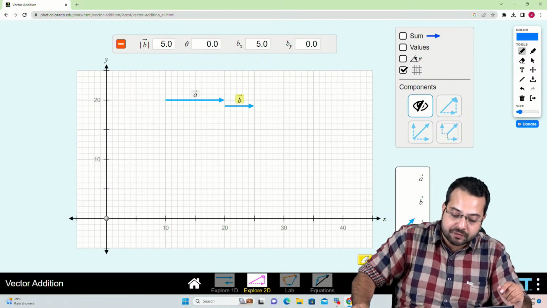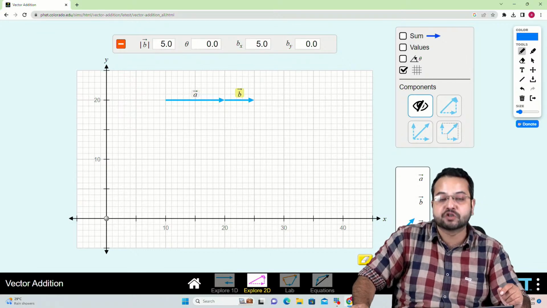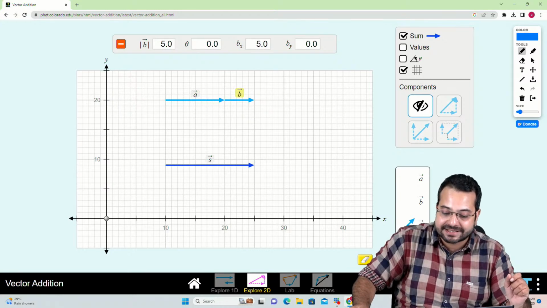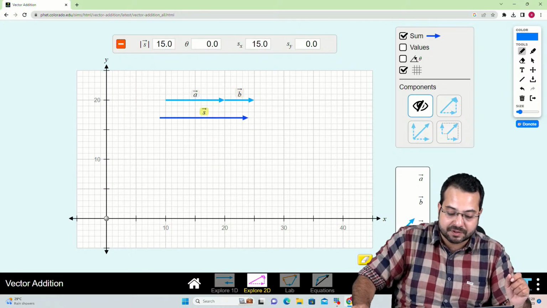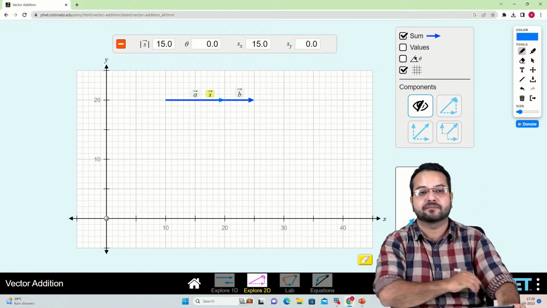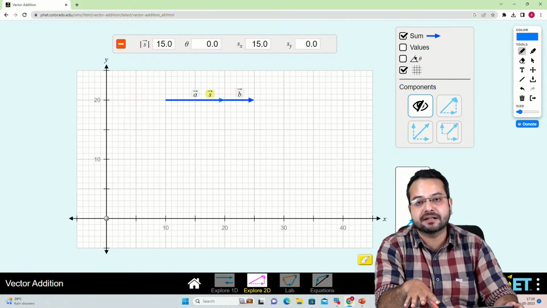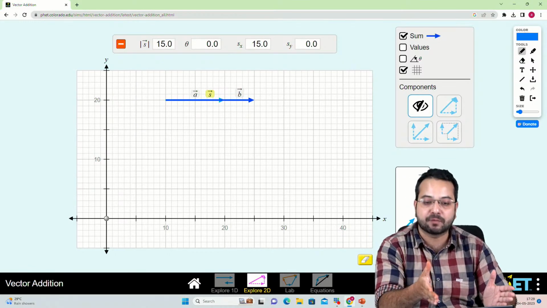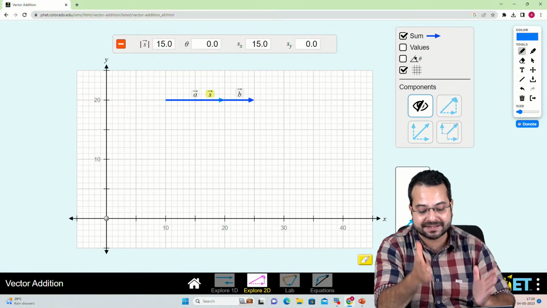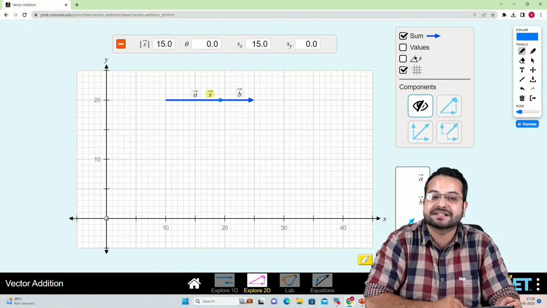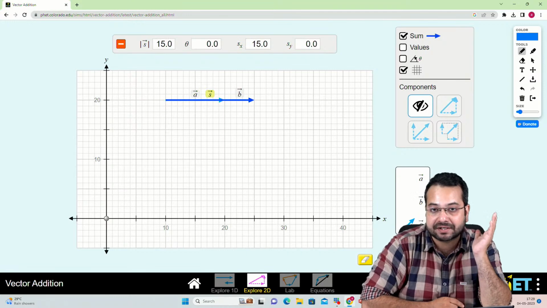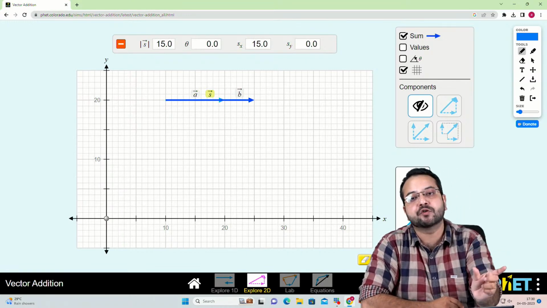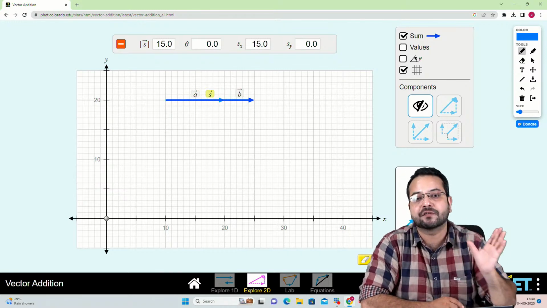In triangular law of addition, what do we do? We join the vectors head to tail. And when we look at the sum, what is the sum going to be? The sum is going to be something like this. Now you can see very well that what is the magnitude of this sum? The magnitude of this sum is simply equal to the magnitude of A plus the magnitude of B. What is that? That is 15 units. Do you agree? So if they are parallel to each other, simply the magnitude is going to be the sum of the magnitudes of the vectors.